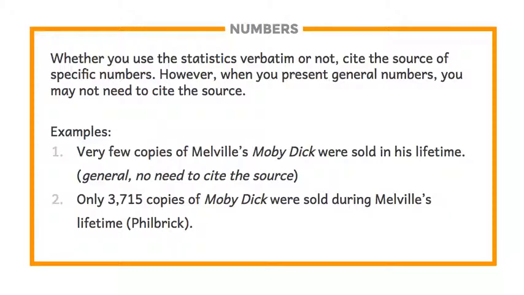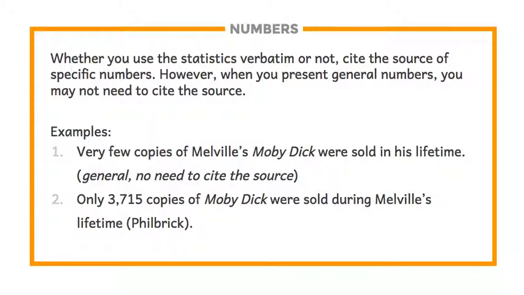However, that kind of general information sometimes is not helpful, and you might want to be more specific. In that case, you would go to the Bureau of Labor Statistics and you would find the exact salary disparity. And then you might say that women earn 78 cents for every dollar earned by a man who does the same job. On your screen, you can see an example of the general versus the specific related to the number of copies of Moby Dick that were sold while Herman Melville was still alive.